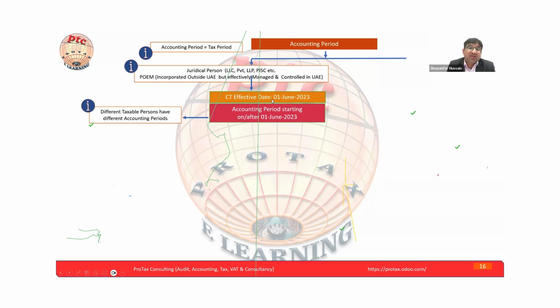But here, if we combine the first accounting period, June to December, this is almost 7 months. And the next year is 2024, this is the 12 months, so this is exceeding the 18 months. So such companies registered in the month of June 2023, 1st to 30th June, their return was due last year, September 2024. For these 7 months, they have to close the accounting period and submit the return.